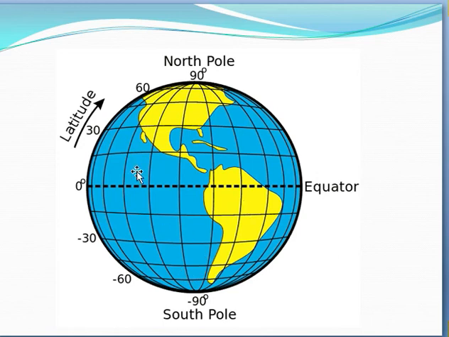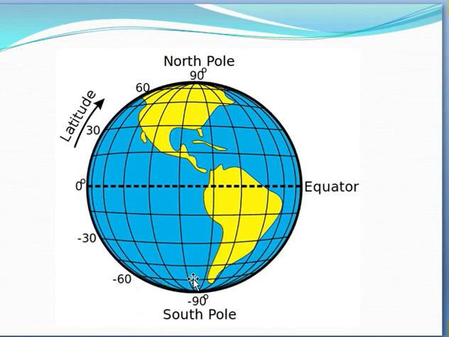This slide shows the equator, North Pole and South Pole. At the equator the temperature is maximum, because this area is called the tropics. Tropics receive maximum light, and this one is the North Pole and this one is the South Pole.